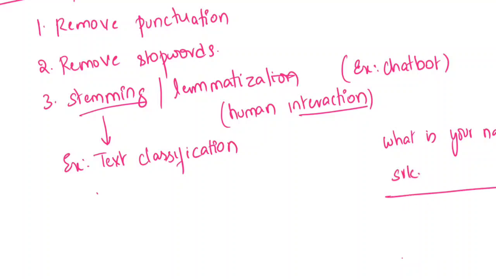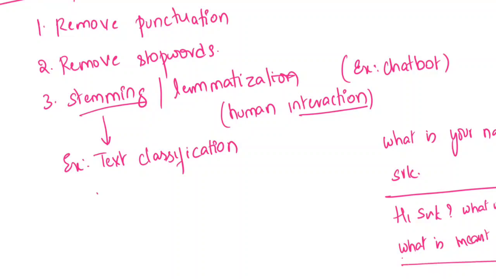Up to here, stemming is sufficient. But after that, it is going to say, hi SRK, what is your question? I say my question is, what is meant by text mining? Now it is going to give me some answer.